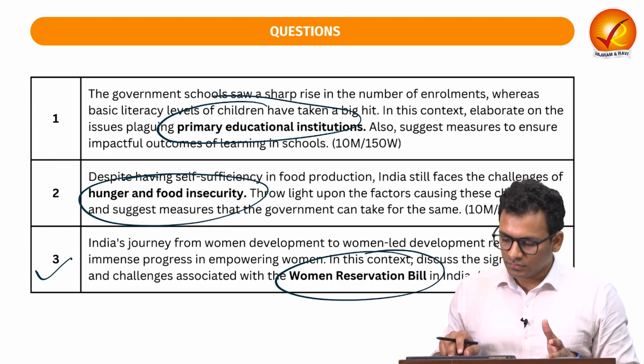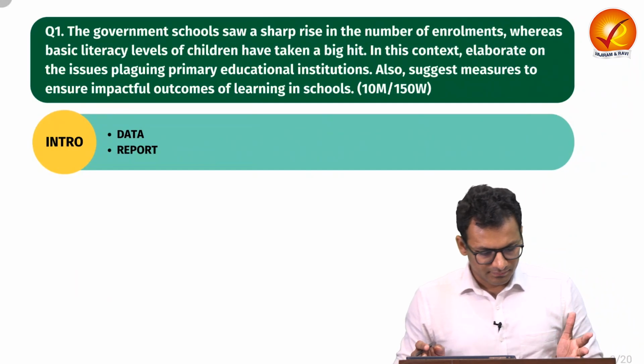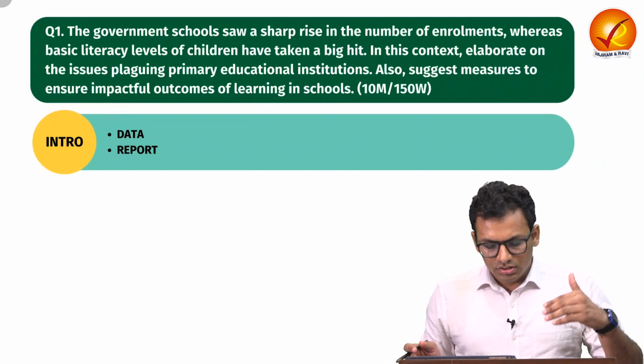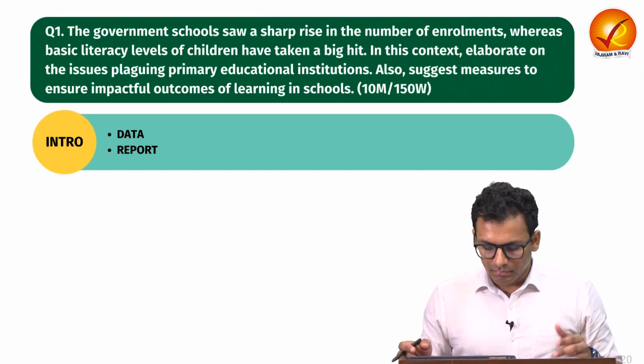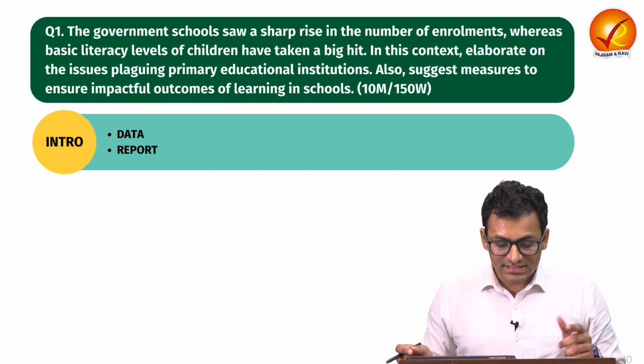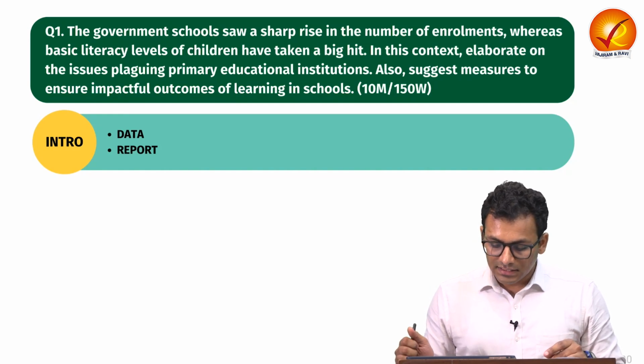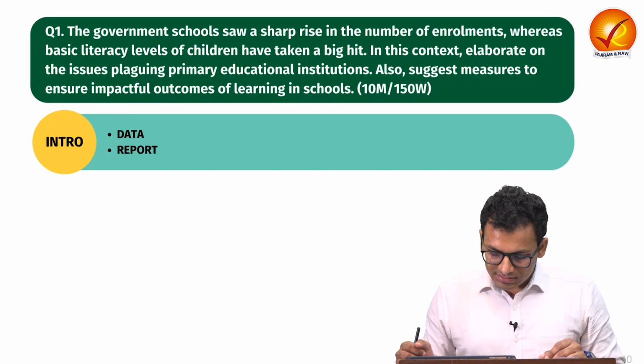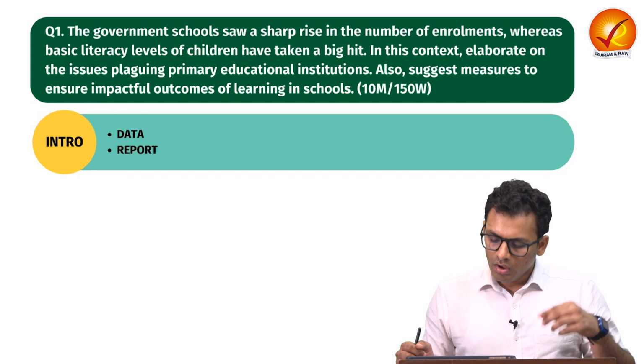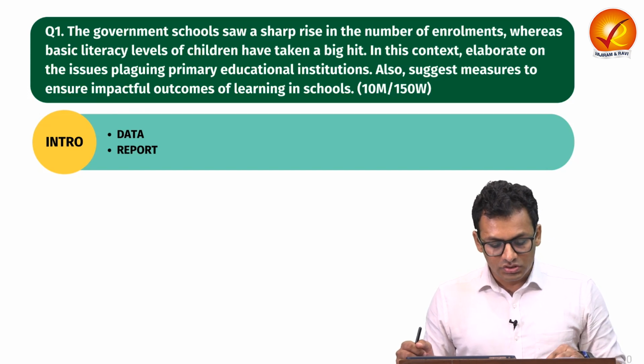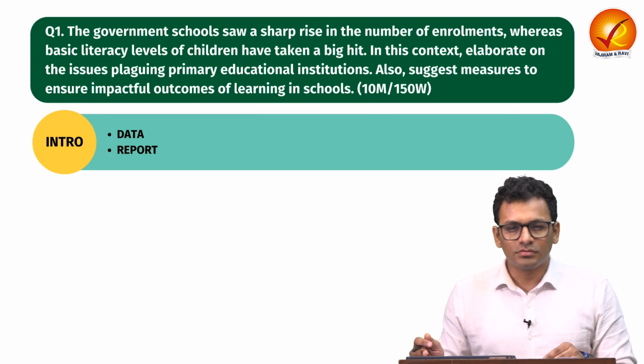So let us start with question number 1. Let's read the question. The government schools saw a sharp rise in the number of enrollments, whereas basic literacy level of children have taken a big hit. In this context, elaborate on the issues plaguing primary education institutions. Also suggest measures to ensure impactful outcomes of learning in school. So let us break down this question.